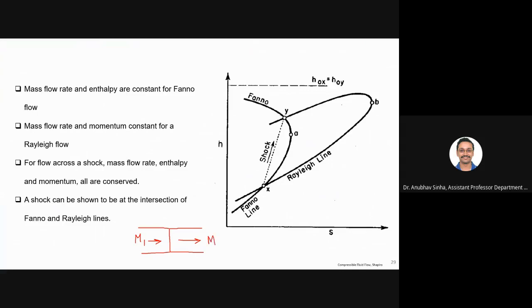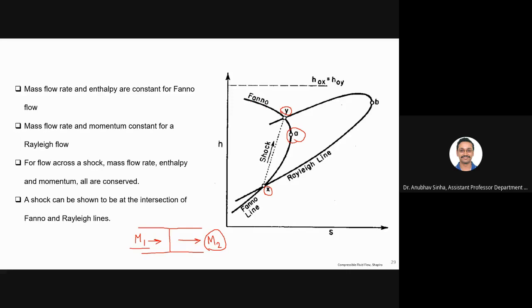In general for a normal shock, M1 will be more than 1. So supersonic flow is approaching the shock, which is at point X, and after the shock the flow turns from supersonic to subsonic, which is M2. M2 will be less than 1, and this is your subsonic region at Y. And at A we say that A denotes the point where you have sonic conditions. So this is what we have studied for Fanno and Rayleigh lines.